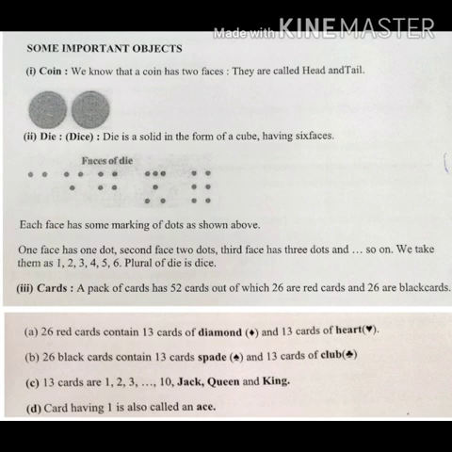So the black cards are divided into 13 of spade, and 13 of club, that is flower. The 13 cards are 1, 2, 3, 4, 5, 6, 7, 8, 9, 10. Then comes jack, queen and king. The card having 1 is called ace.